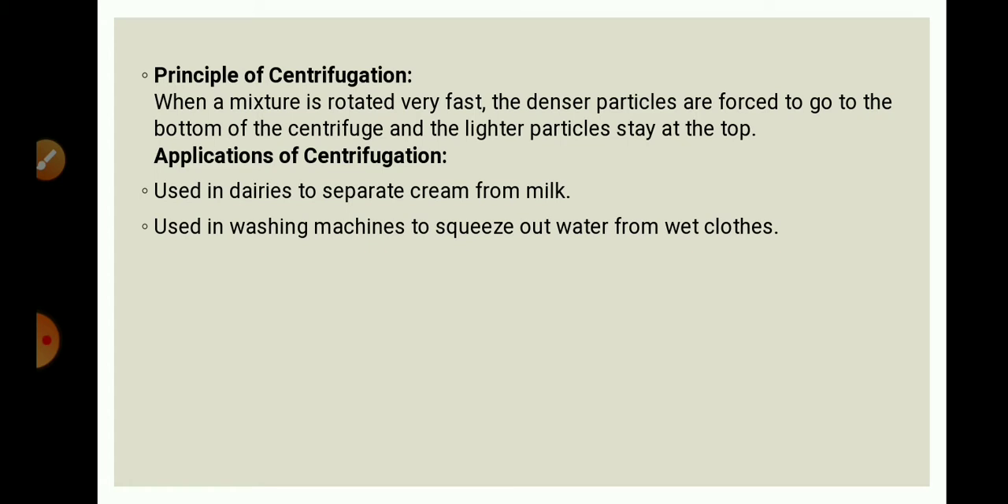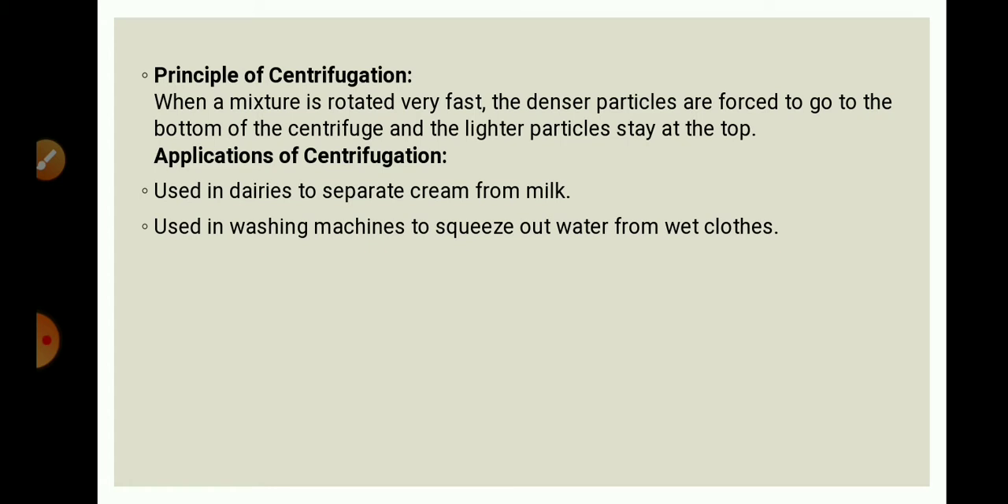So here the principle is what? When the mixture is centrifuged, it is spun at very high speed. Due to the centrifugal force, the denser particles will settle at the bottom and the lighter particles will float on the top.